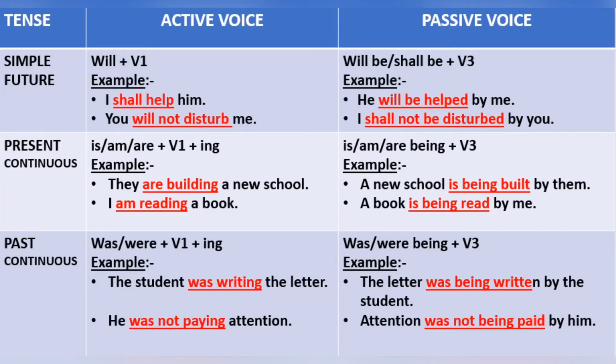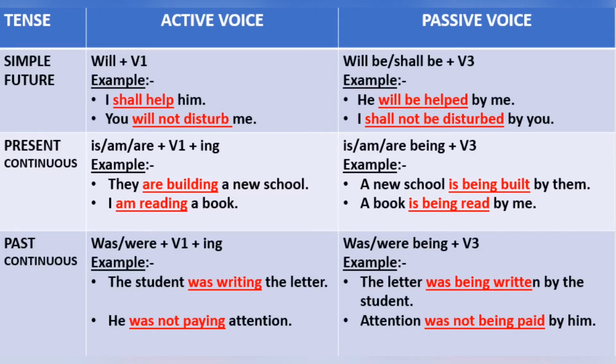Next, I am reading a book. I is the subject, am reading is the verb tense, and a book is the object. In passive voice, the sentence will be a book is being read by me. Next tense is past continuous tense.